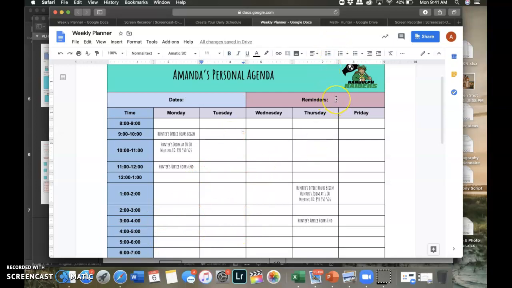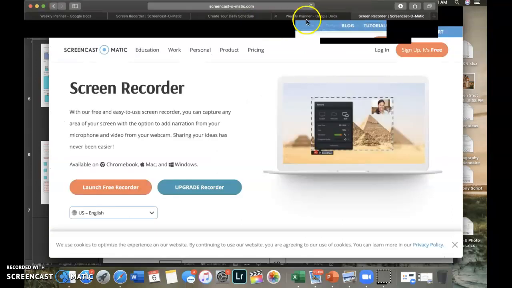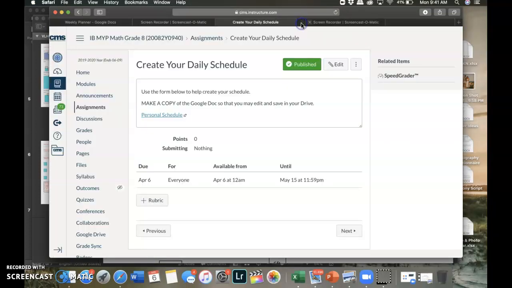Anything that you have due or you feel is important, like, I don't know, your BFF Jill's birthday, put it up here in reminders. And you know how it automatically saves. But again, save that to your Math Hunter folder. And if you'd love to share the Math Hunter folder with me, that'd be awesome too, but I don't really care. All right, so I'm going to X out of that and X out of this.